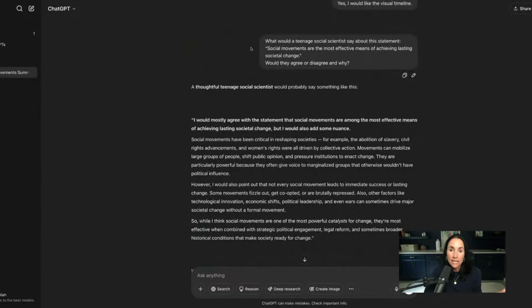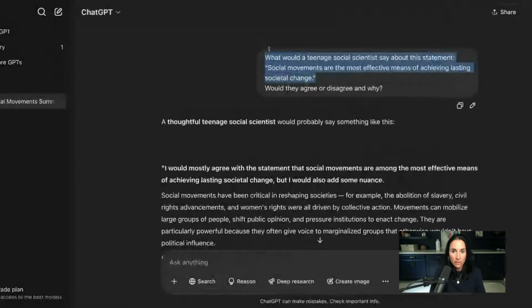All right. And then I asked it, what would a teenage social scientist say about this statement? And I put in the statement that my teacher wants me to either agree with or disagree with. And that is, and let's zoom in here.